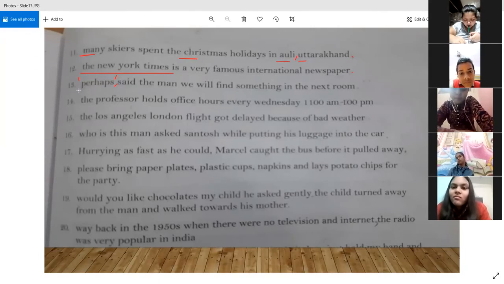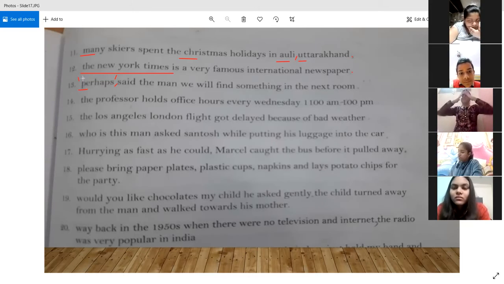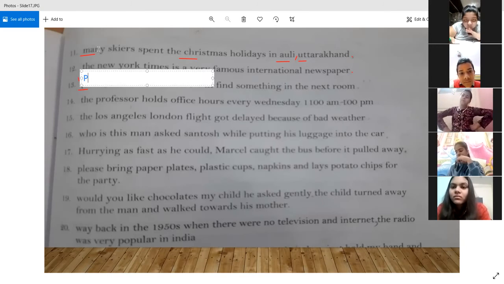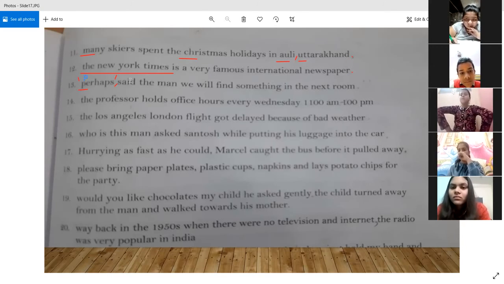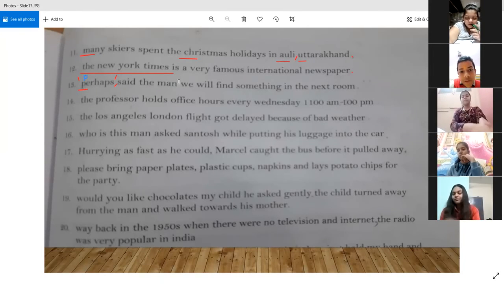And for two reasons we have to put P in capital. One is that it is the first word in the sentence, and another thing is that this is also the first word in quotation marks, the quoted speech. So P has to be in capital over here. So wherever you find said the man, you get an idea that we are talking about some quoted speech, so you are going to put quotation marks. Yes, perhaps, said the man. So a comma will be there after the man.